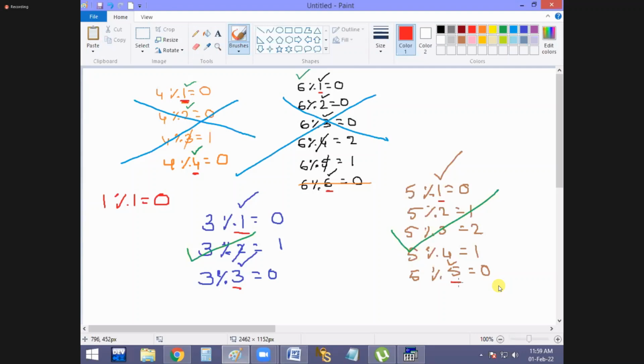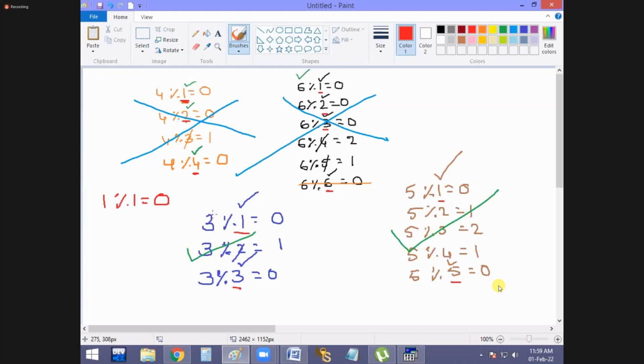That means the number which is divisible with only 1 and itself. But here 4 is divisible with 1, 4 and 2 also. And 6 is divisible with 2 and 3 also. That's why 4 and 6 are not prime numbers. But 3 is divisible with only 1 and 3, so it is a prime number. And 5 is divisible with only 1 and 5.